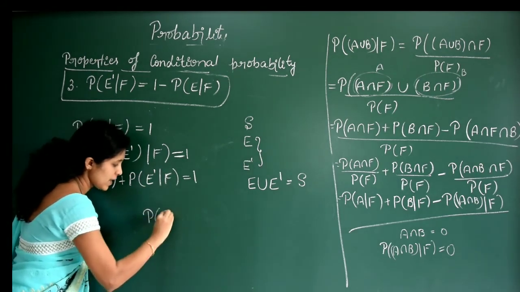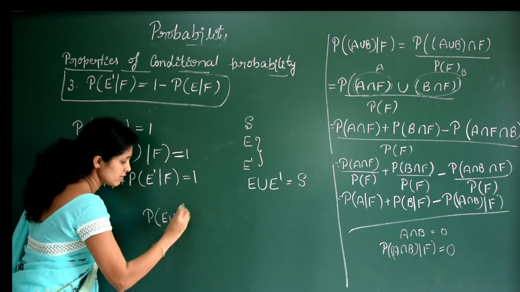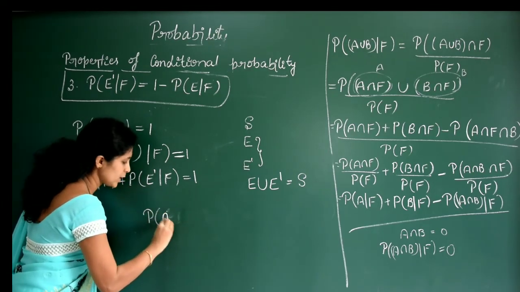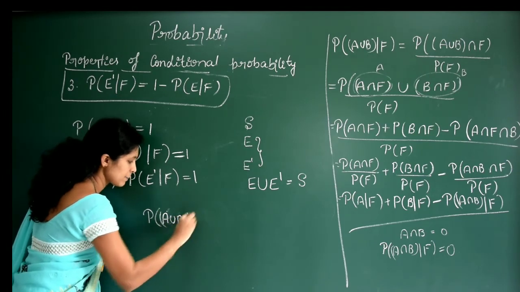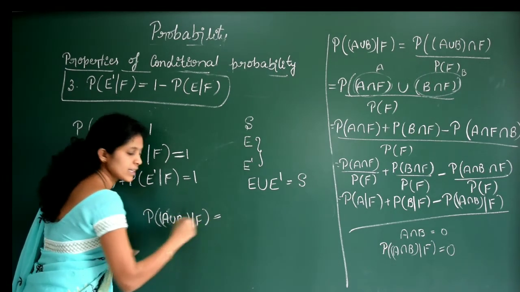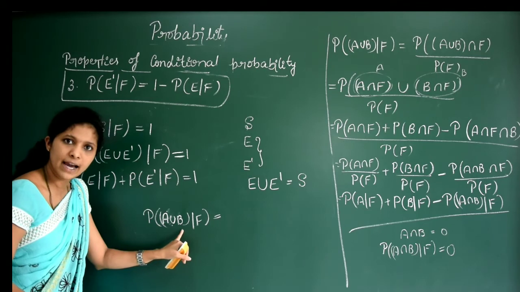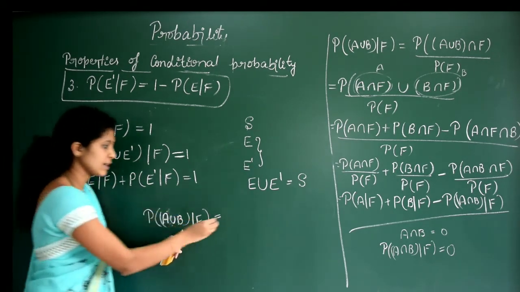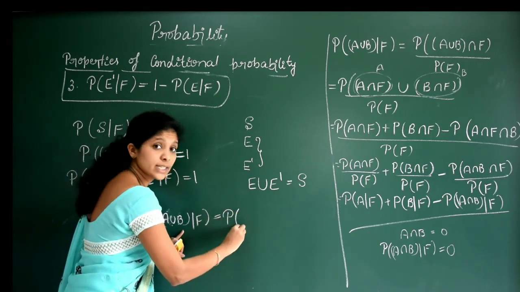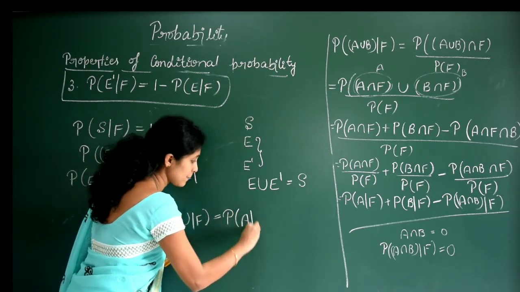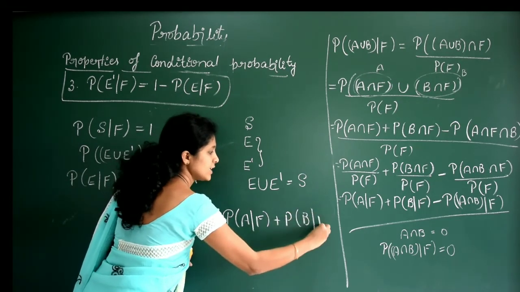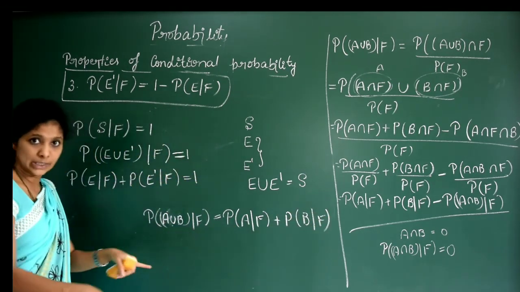P of A union B by F was there: if A and B are disjoint, and obviously E and E dash are disjoint, we can write this by using the second property as P of A by F plus P of B by F. Yes, this was the second property in that particular condition.